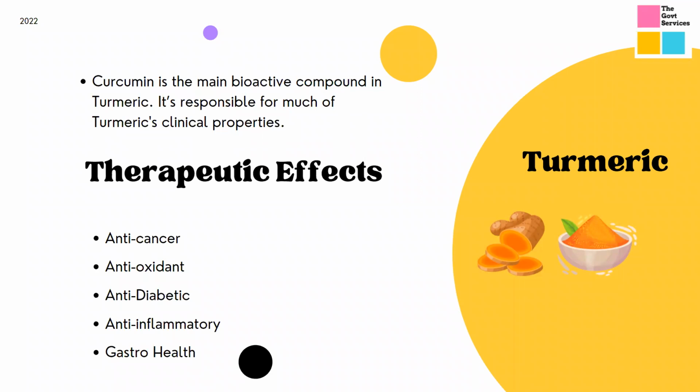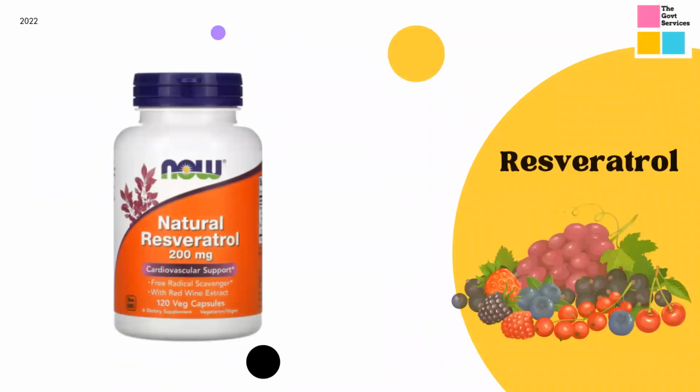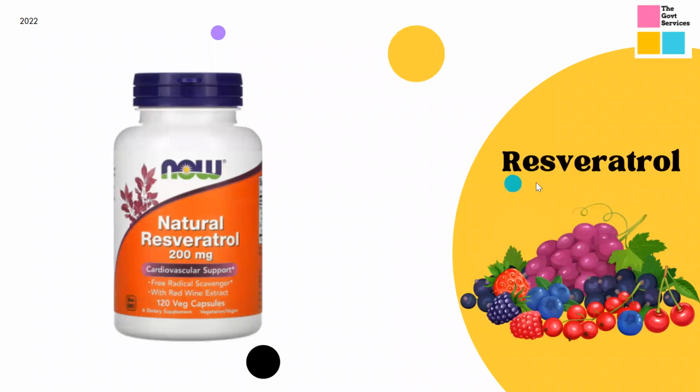You need to have knowledge about them at least, so that when you join as a food safety officer, you know such products exist, right? So moving ahead, the third nutraceutical food is resveratrol. Again, there is a product available in the market. If you see how they market their product: cardiovascular support, free radical scavenger with red wine extract.